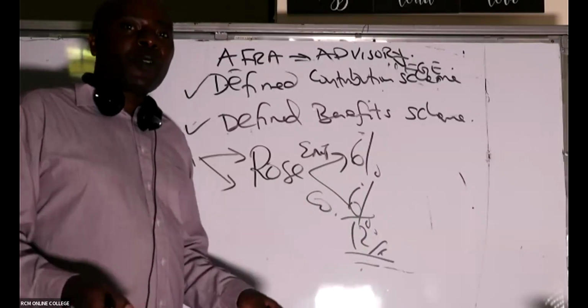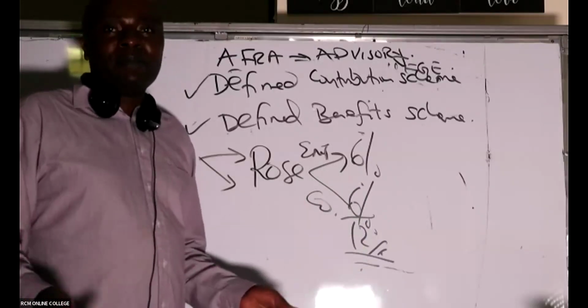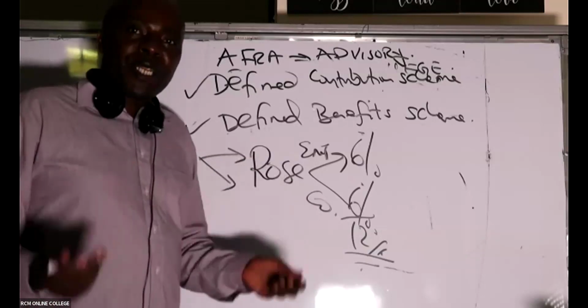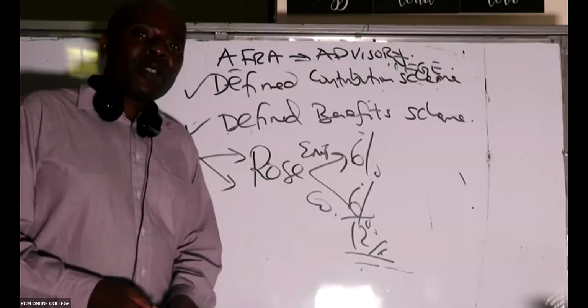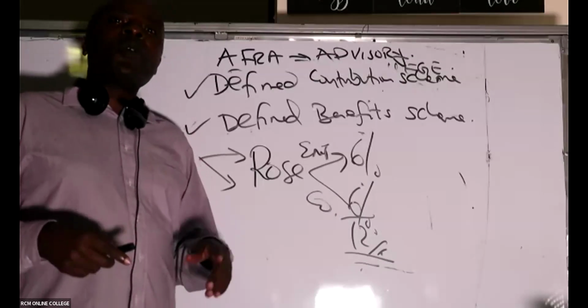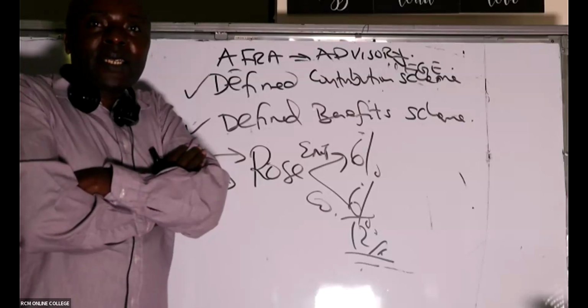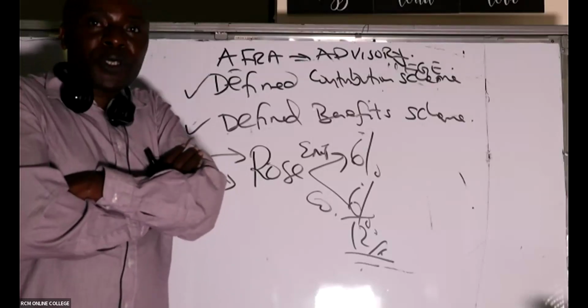We give this, for example, to a third party like Britam or CIC. We have a scheme and an arrangement with them. Once we have that arrangement, we are only obligated to make the contributions.